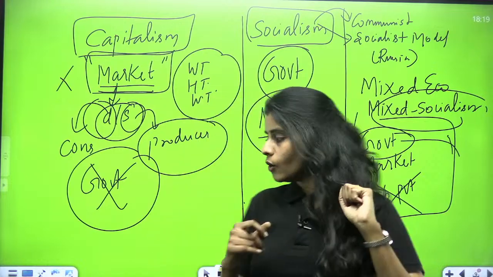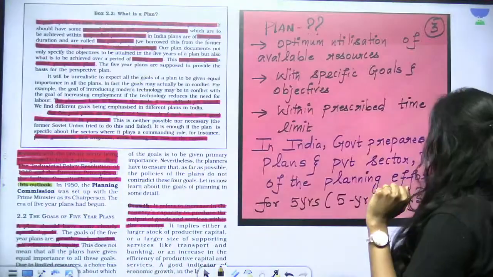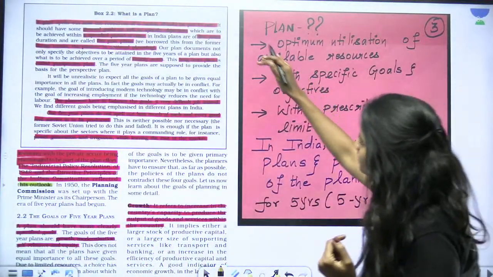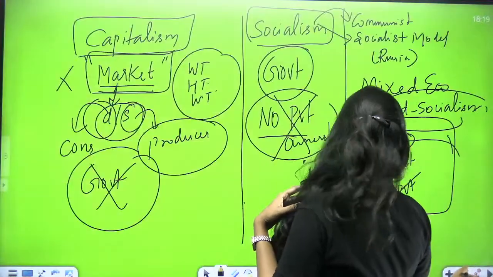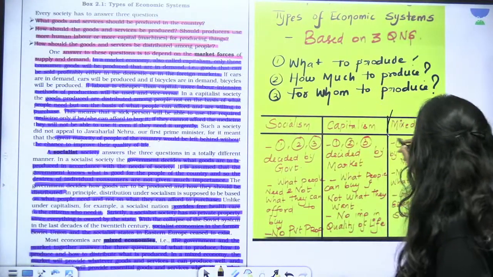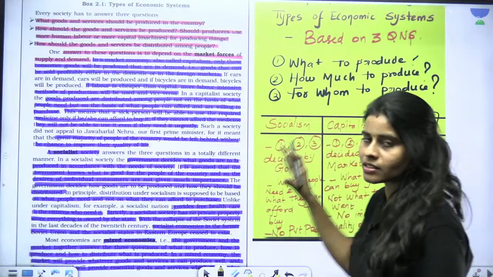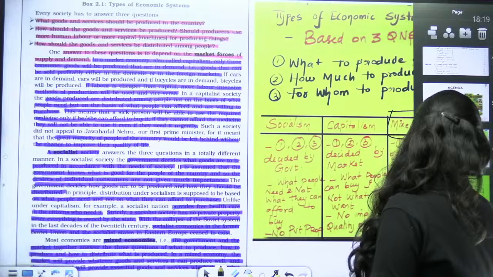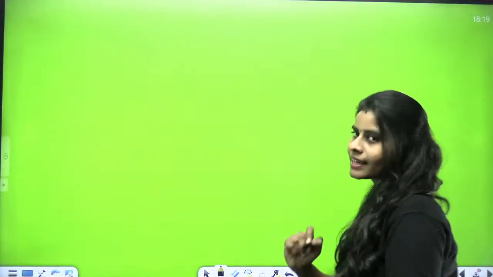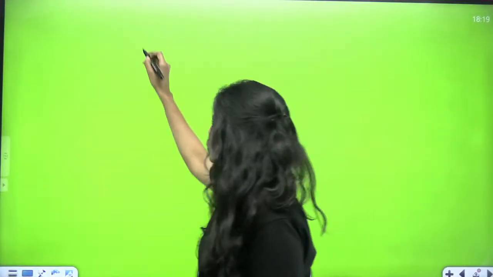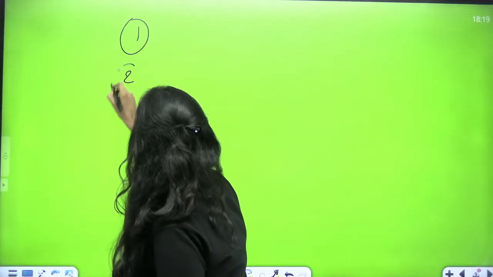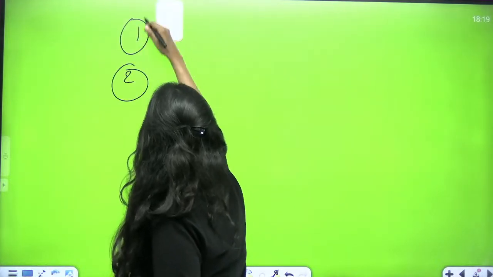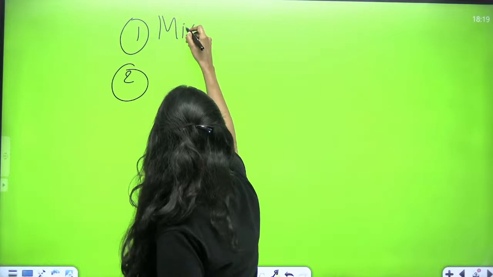Fine. So now let's see what happened in India. India decided the economic system, that is, India wanted to have a mixed economic system in place. And again I told you, why do we need a mixed economic system? It is because we wanted to take care of the basic needs of the people. So two things were decided after independence. One is that India is going to follow a mixed economic model.